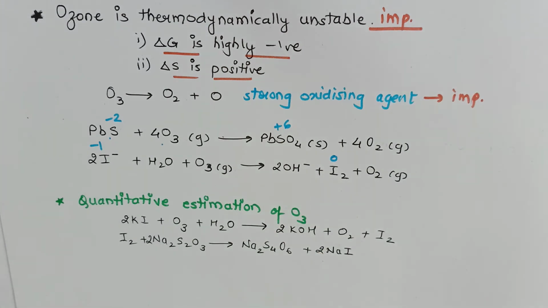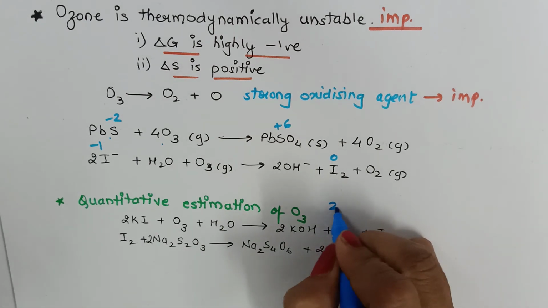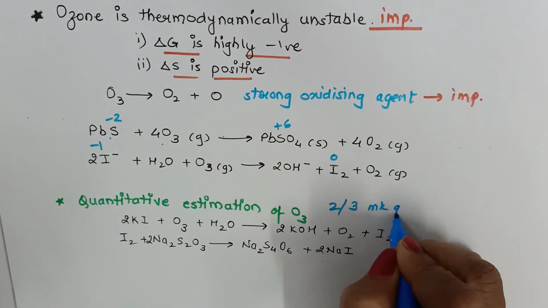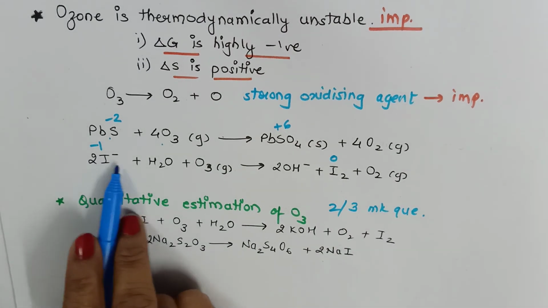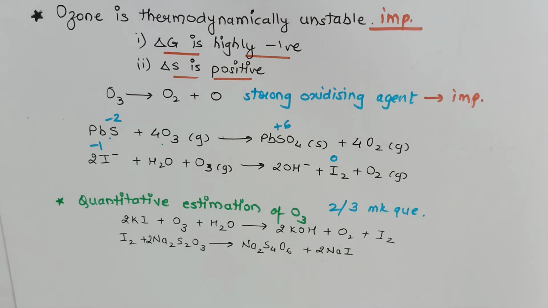Now the question is how we can estimate ozone quantitatively. This is your 2 or 3 mark question. The second reaction is used for the quantitative estimation.